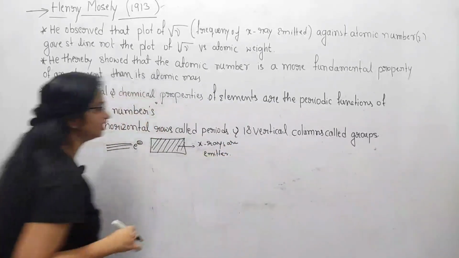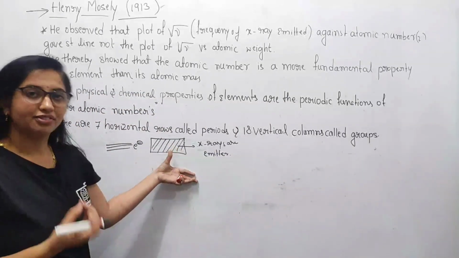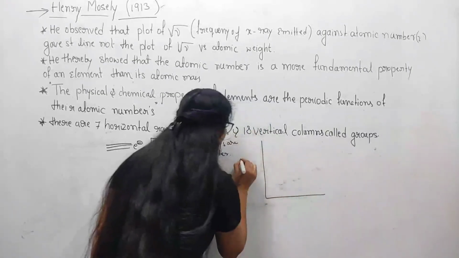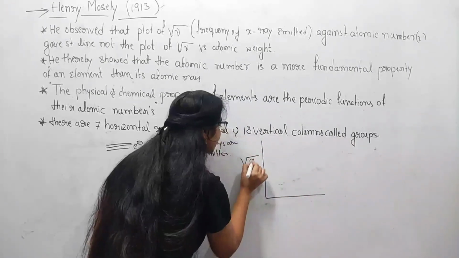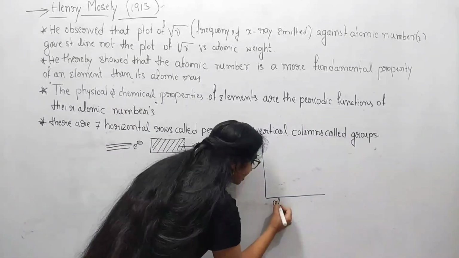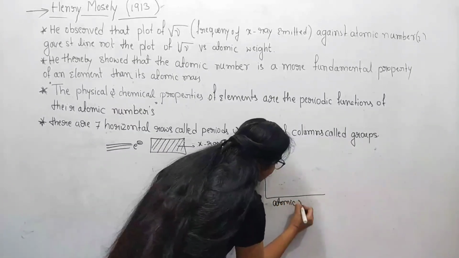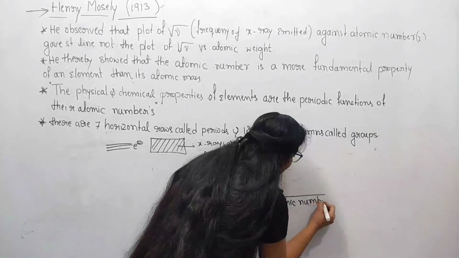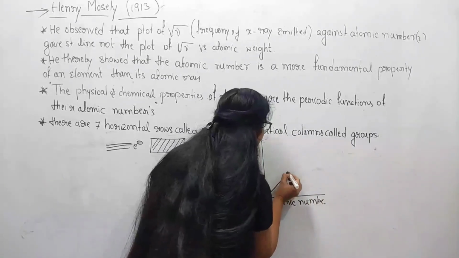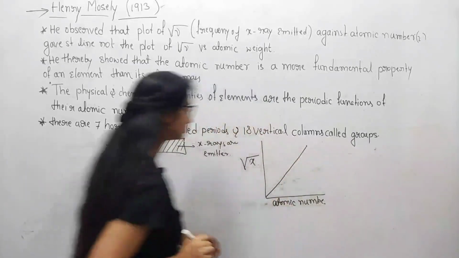Then he studied the X-ray spectra of different elements and plotted a graph of the square root of the frequency of the X-rays emitted by the different elements versus atomic number. He got a regular pattern, a straight line.